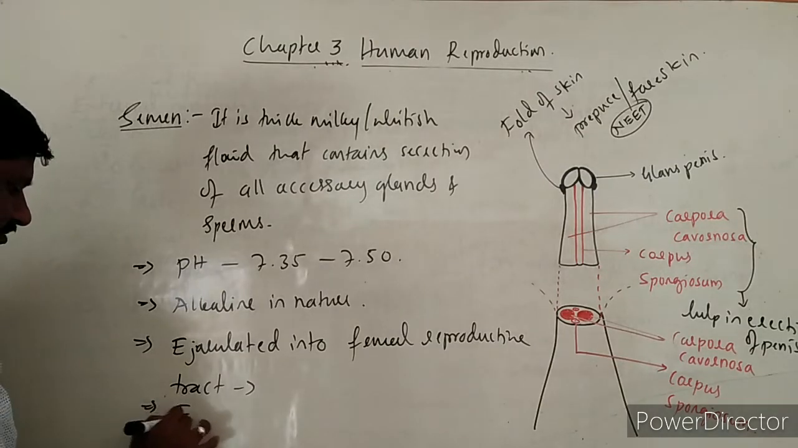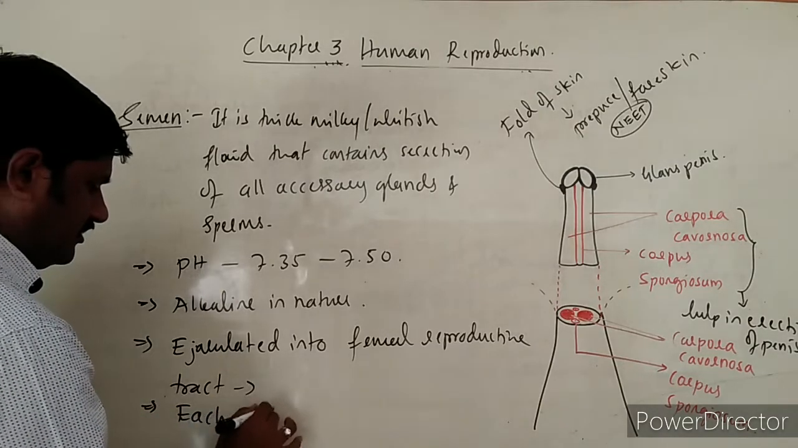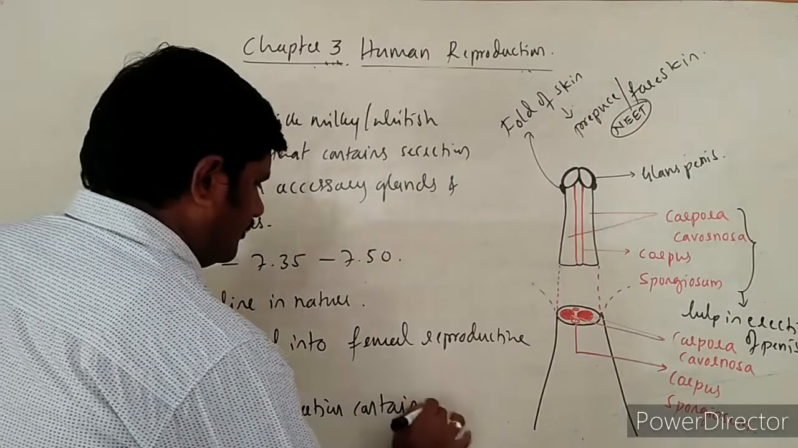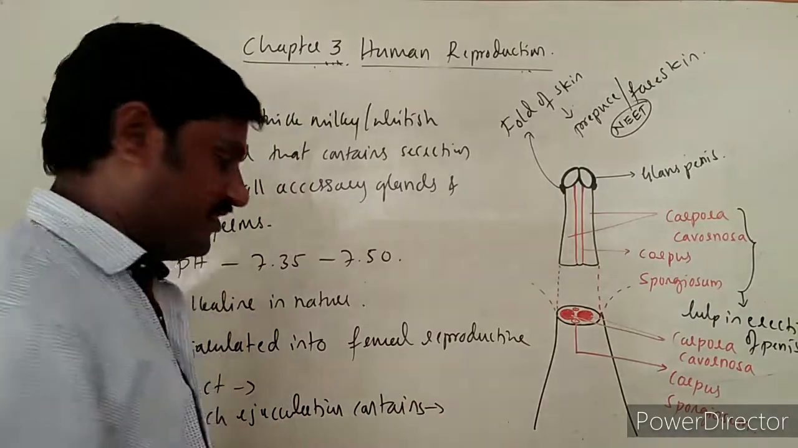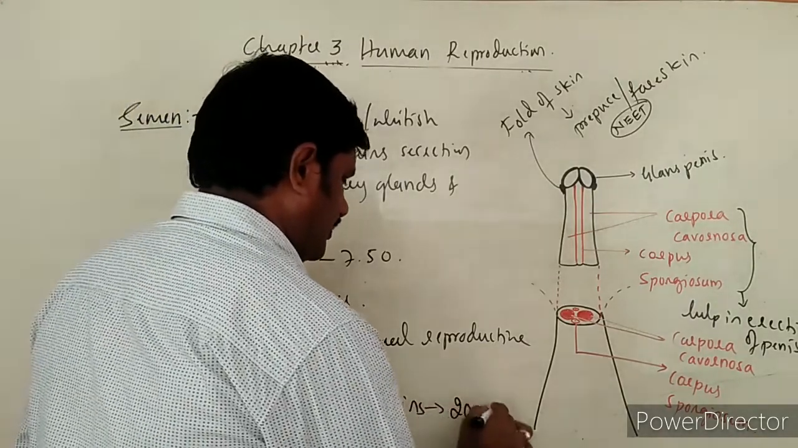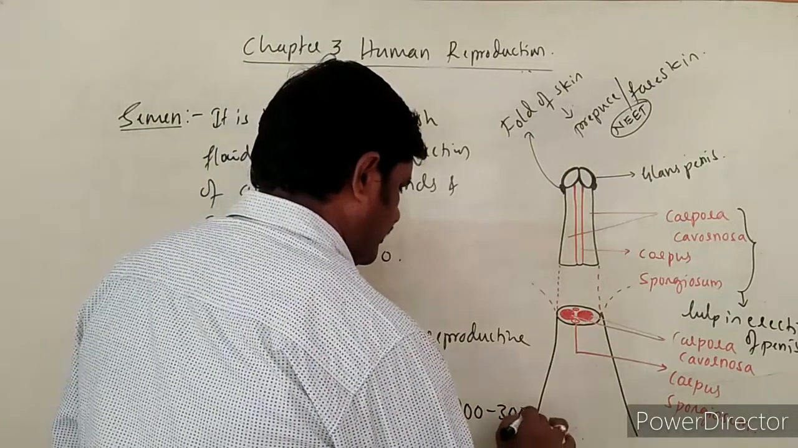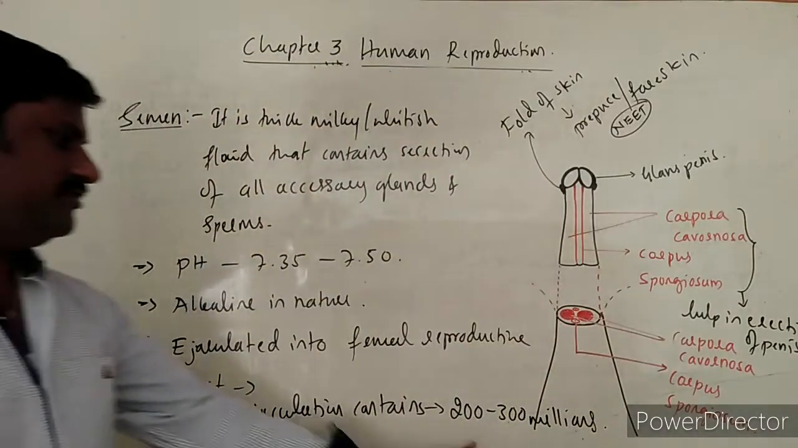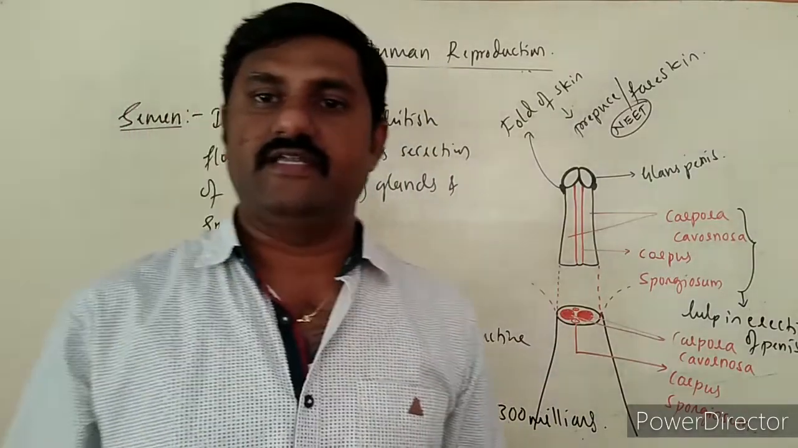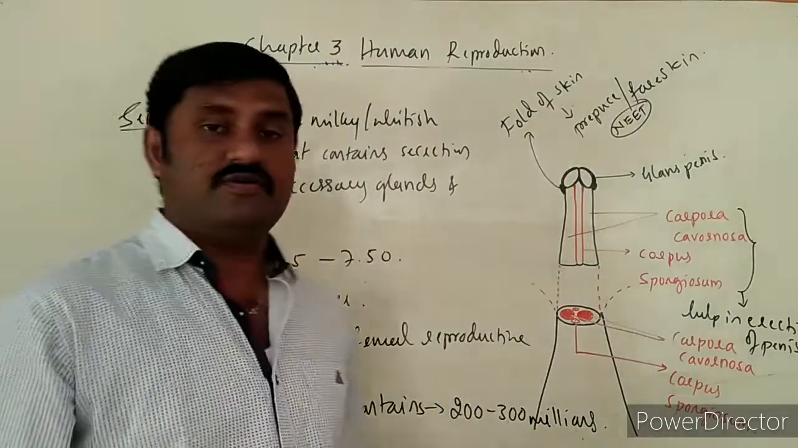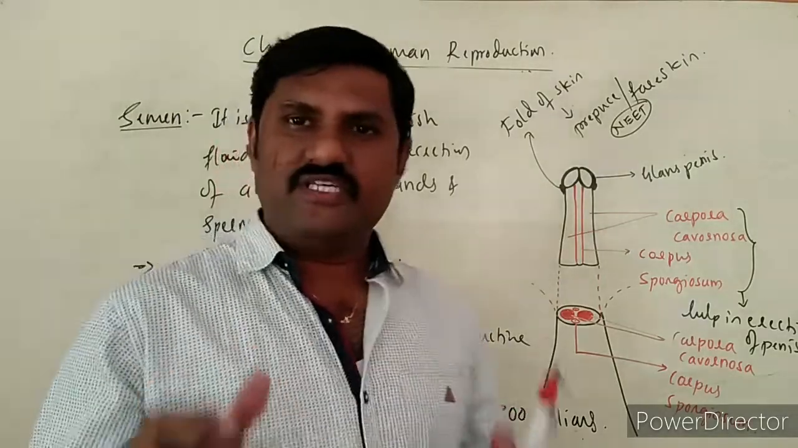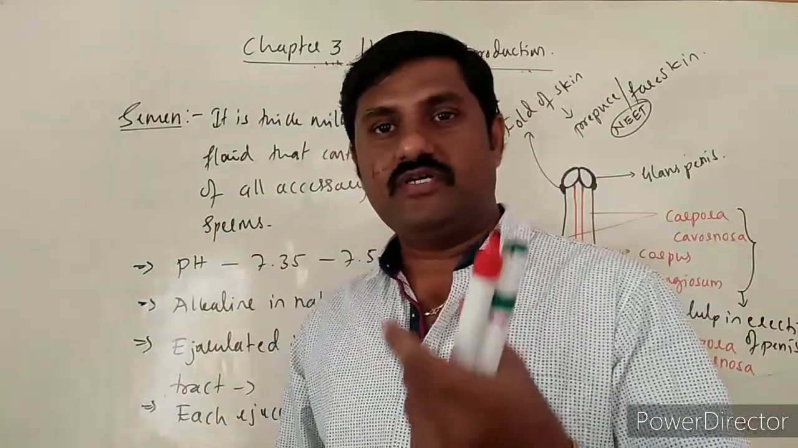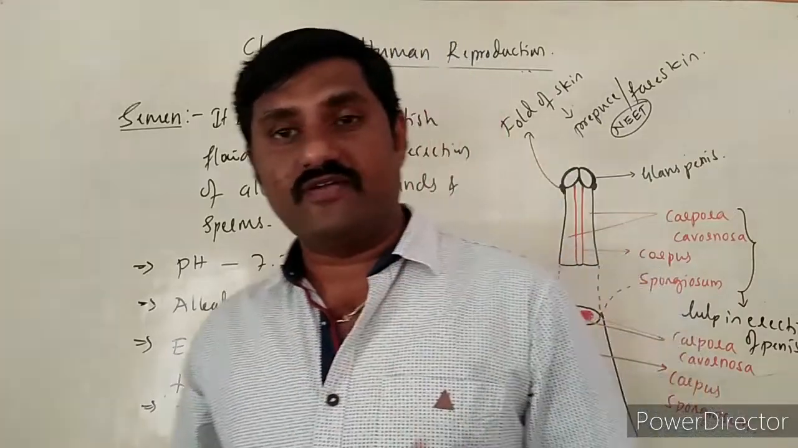Each ejaculation contains a very important number of sperms. It is about 200 to 300 million sperms. Among that many sperms, there must be normal sperms, about 60% of them, which is very important.